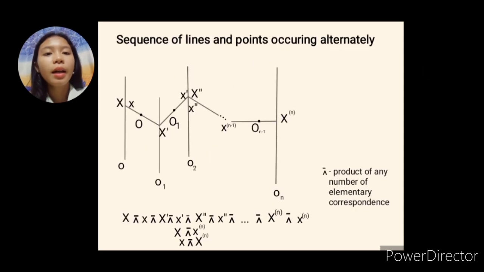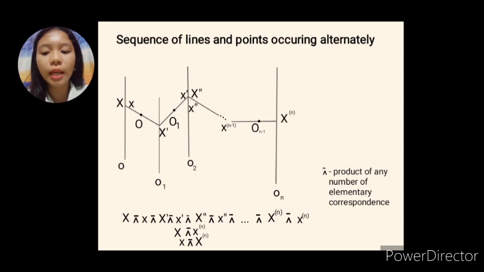Now, let's have a sequence of lines and points occurring alternately. So we have line O, point O, line O sub 1, point O sub 1, line O sub 2, and so on up to the line O sub n, and we can add to that the point O sub n.